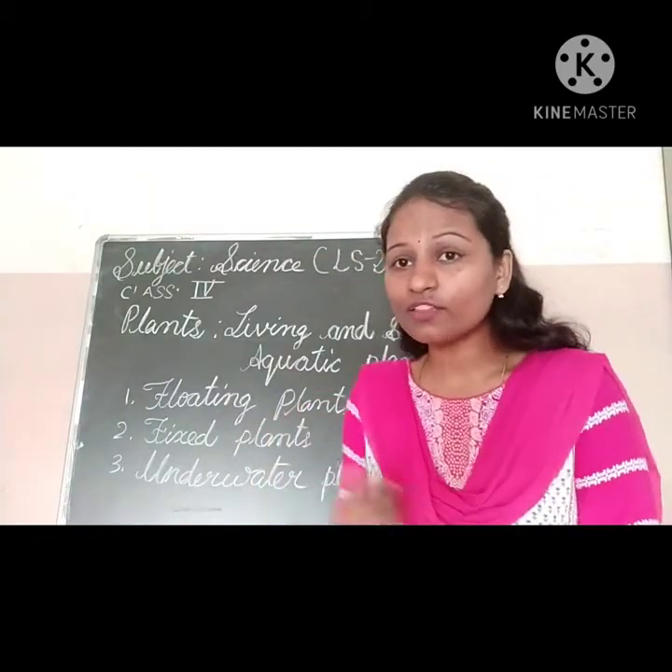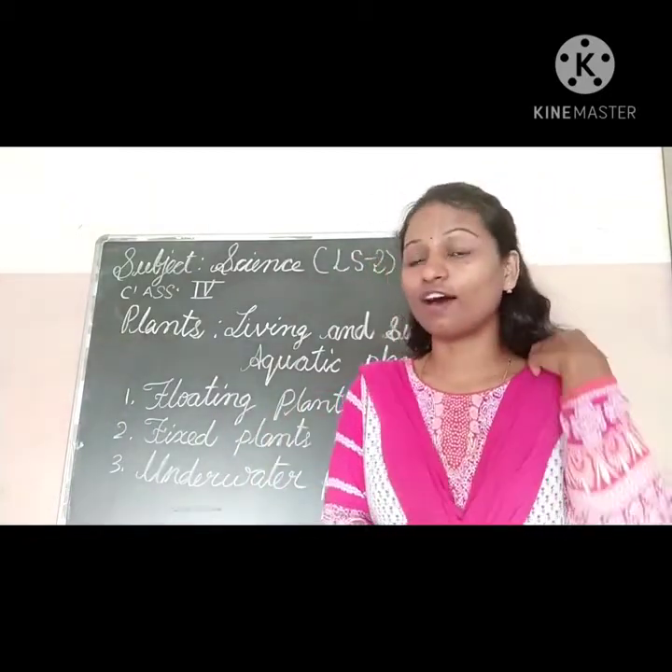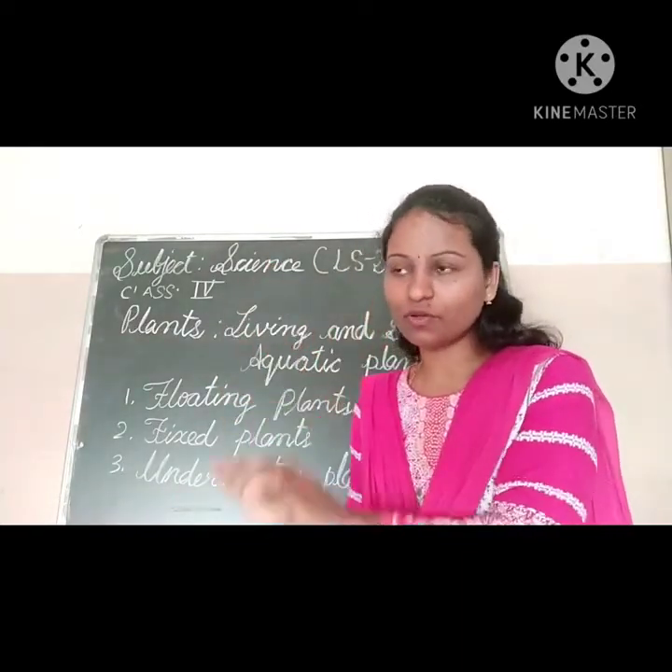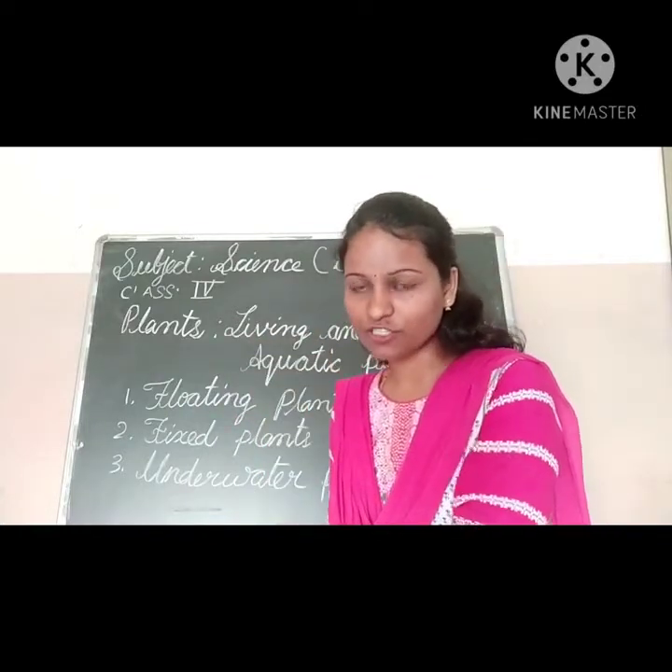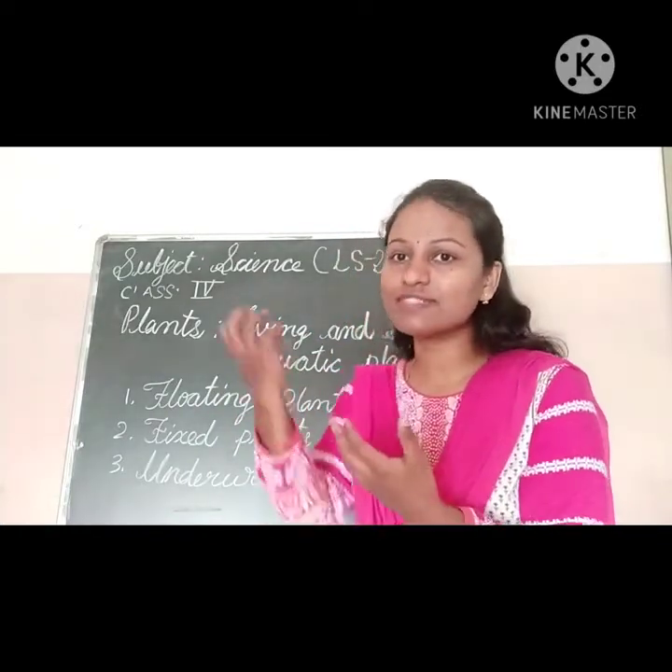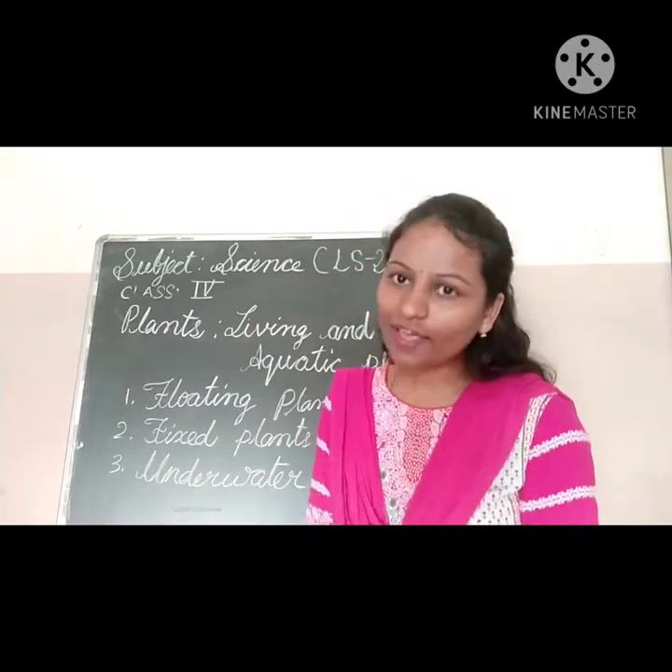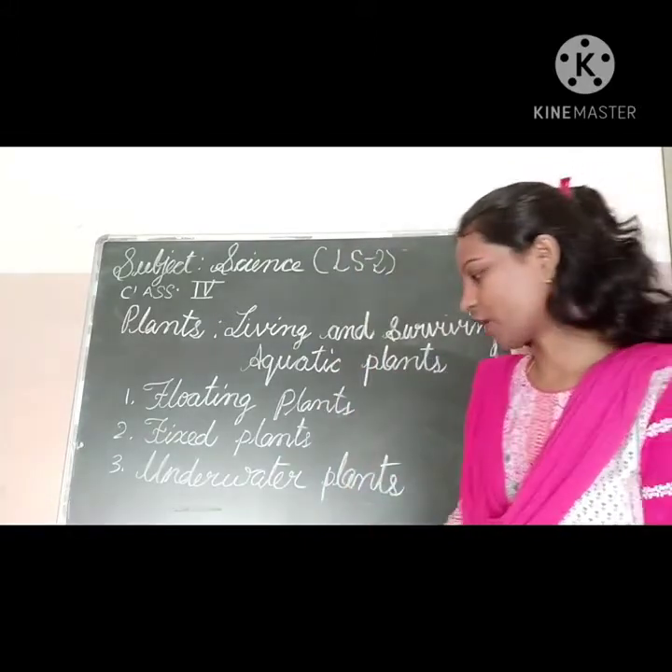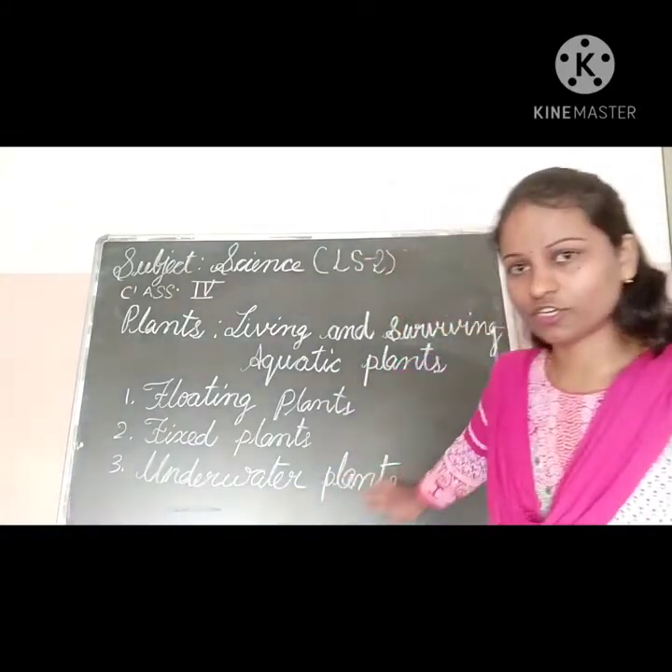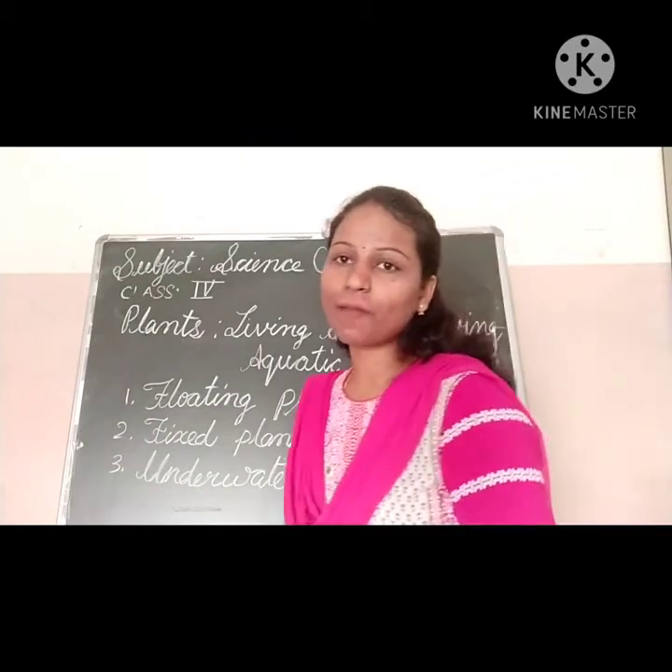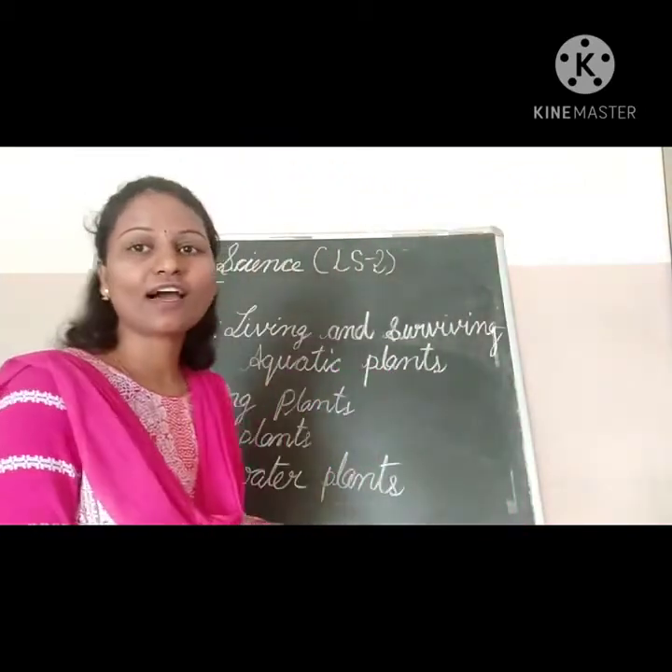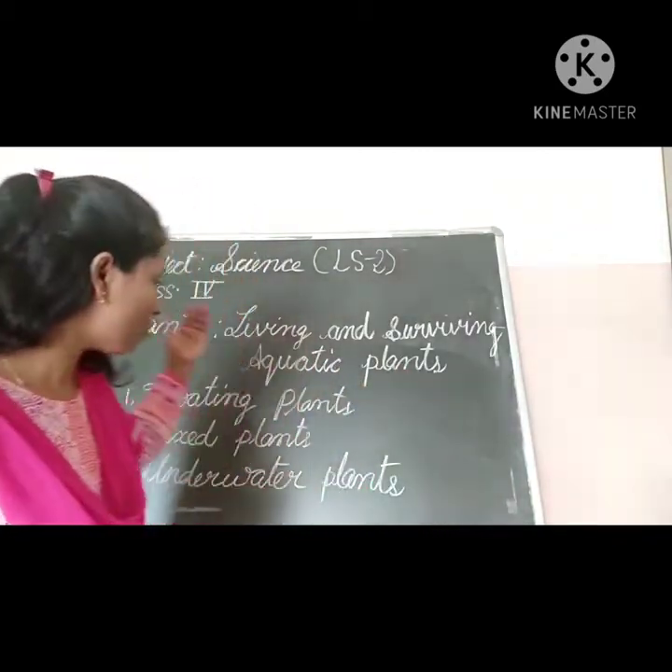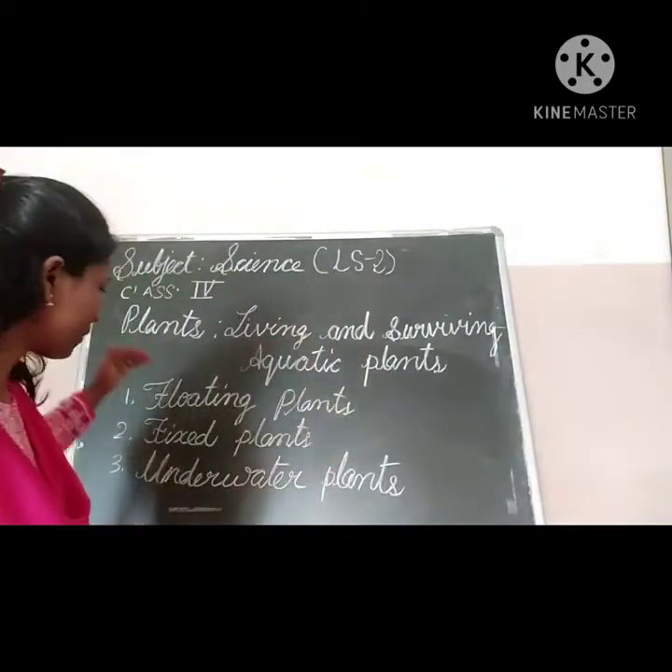Then without sunlight, how can they grow in the water? Whenever the sunlight is on the water, this waxy coating of the leaves traps the sunlight and helps in the process of photosynthesis. I think children you got this point. That is the speciality of underwater plants. You find most of the underwater plants in an aquarium, right? These plants have a higher survival rate than terrestrial plants, floating plants and fixed plants.